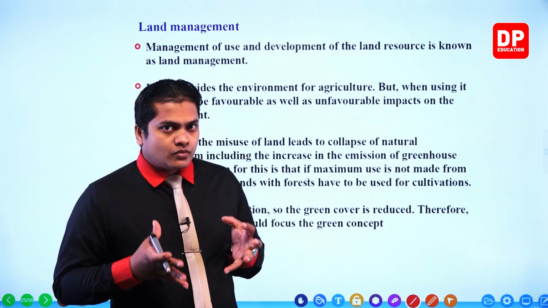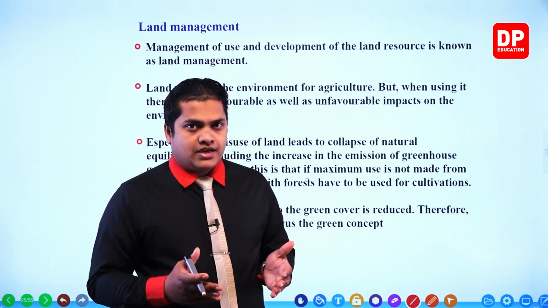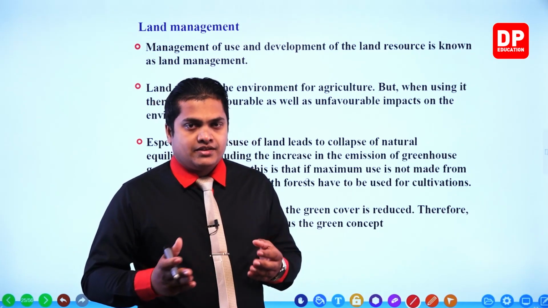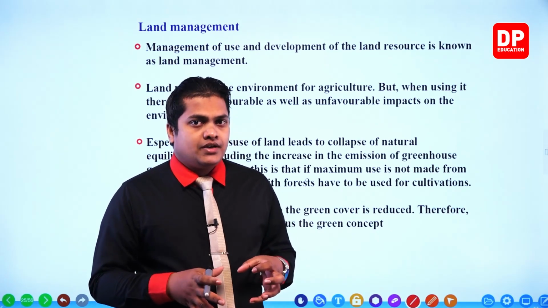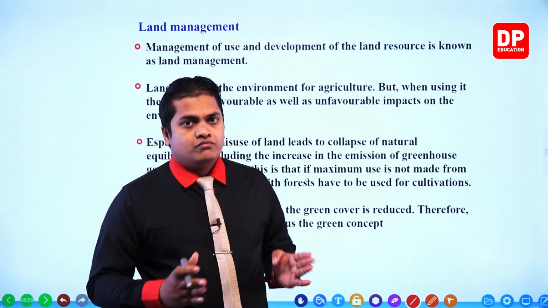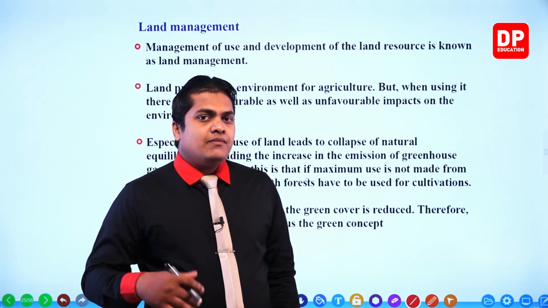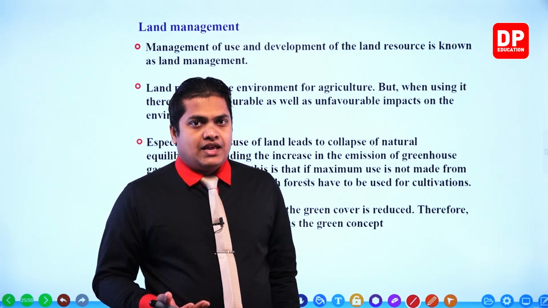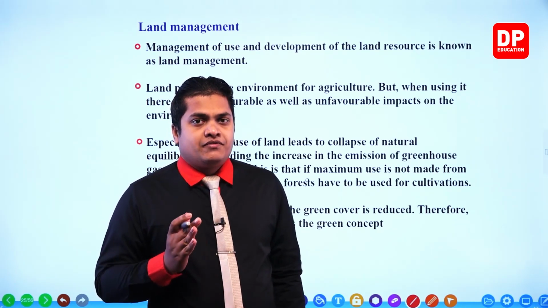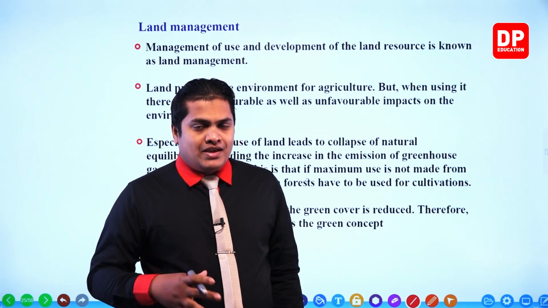We use the land mainly for our agriculture, not only for agriculture, but for other different purposes as well. But as we are focusing on agriculture, mainly we use the land for our agriculture. When we are preparing our lands for agriculture, the first and foremost thing is to prepare the soil.